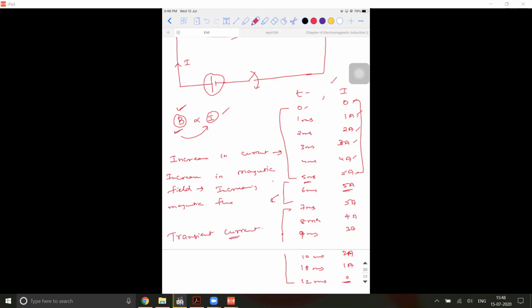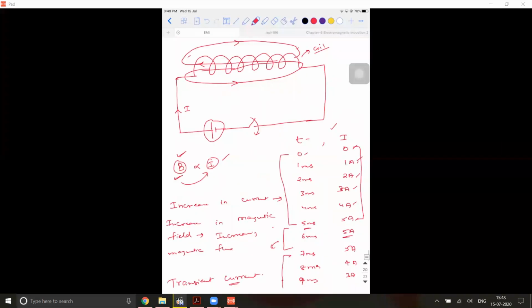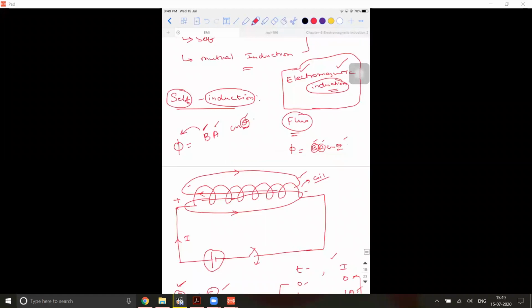Due to this transient current, there is a magnetic flux change taking place in this coil, due to which an EMF is induced in this coil. Which end is positive and which is negative is our next headache, and I will teach you that. So the current in the coil changes, and due to its own current there is an EMF induced across it. That is why this process is called self-induction. Are you able to understand this point?